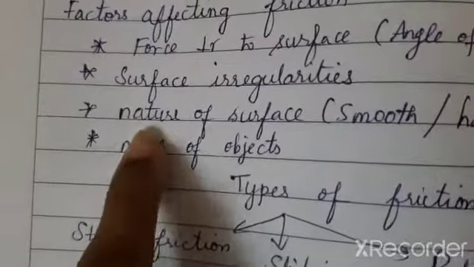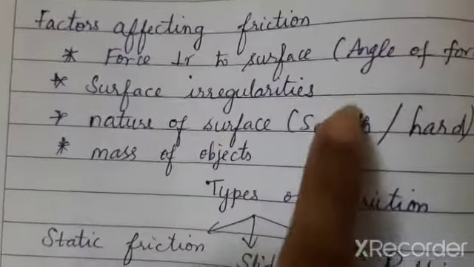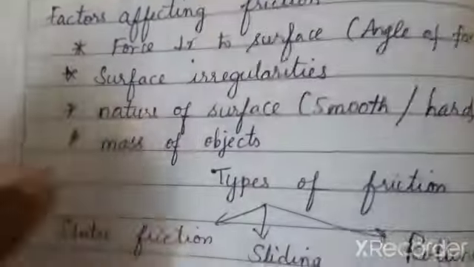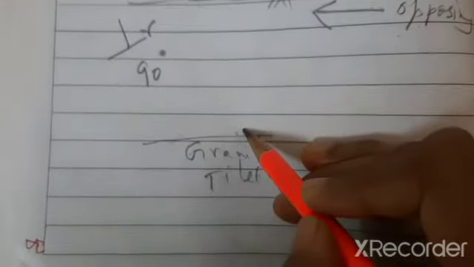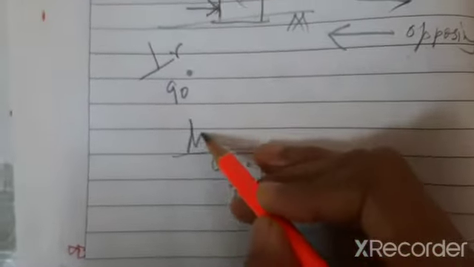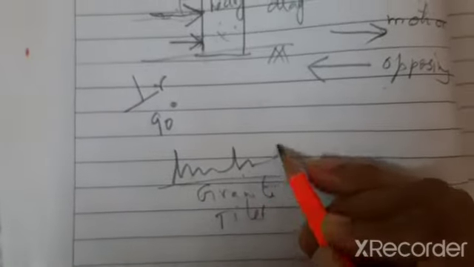The next, nature of surface, smooth or hard. This relates to your second factor, that is your surface irregularity. Okay, as I told you already, if it is a smooth layer, like granite or tiles or marble, or washroom tiles with a wet surface, then they would have a smooth layer. If there is a smooth layer, then the irregularities will be less.